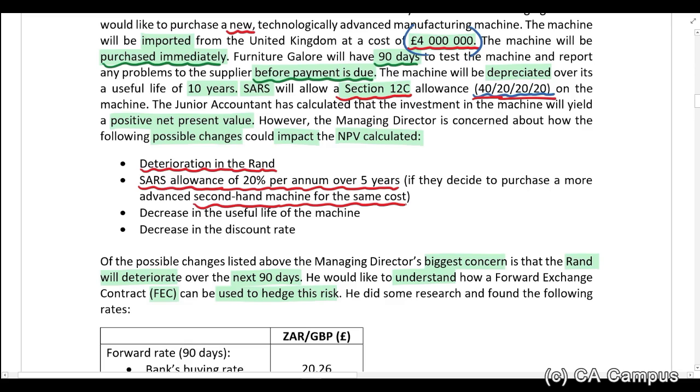If it's a second-hand machine, the SARS allowance is going to change to 20% per annum over a period of 5 years. So how will this impact the net present value calculated? Once again, let's jump to our tables.